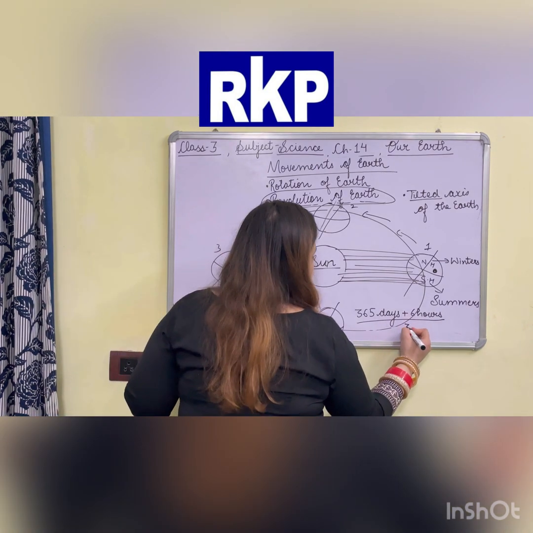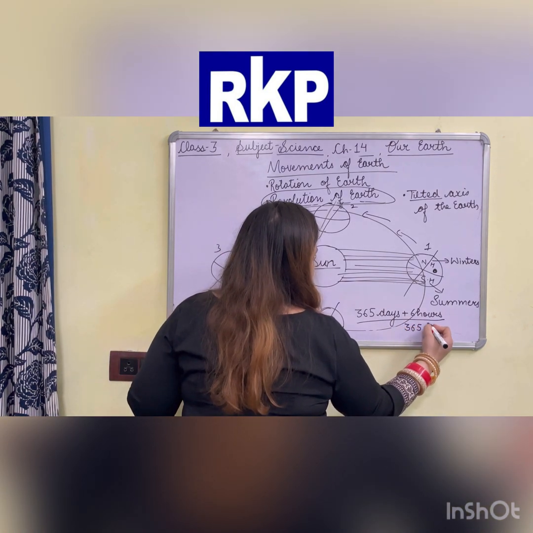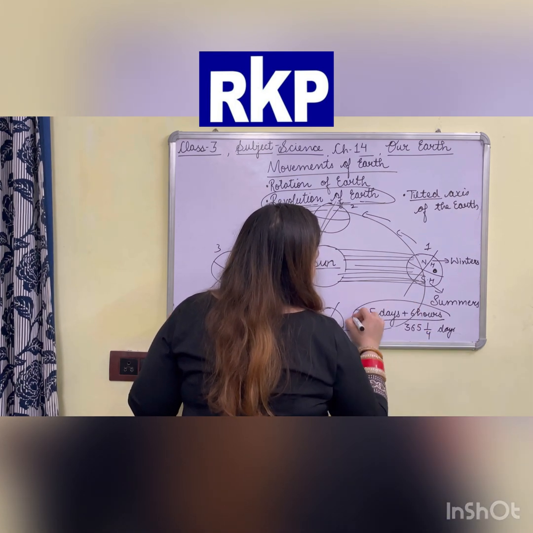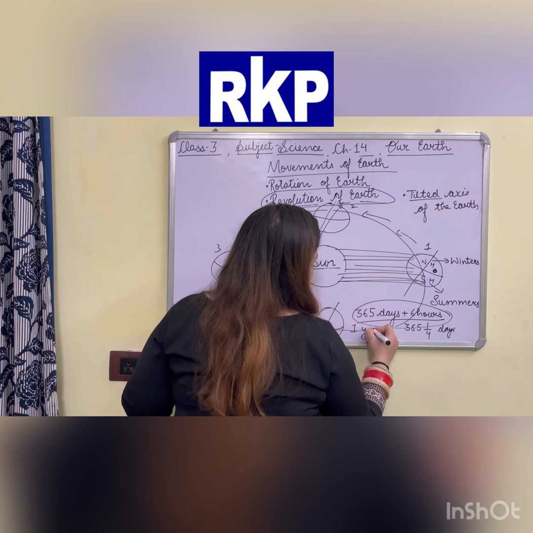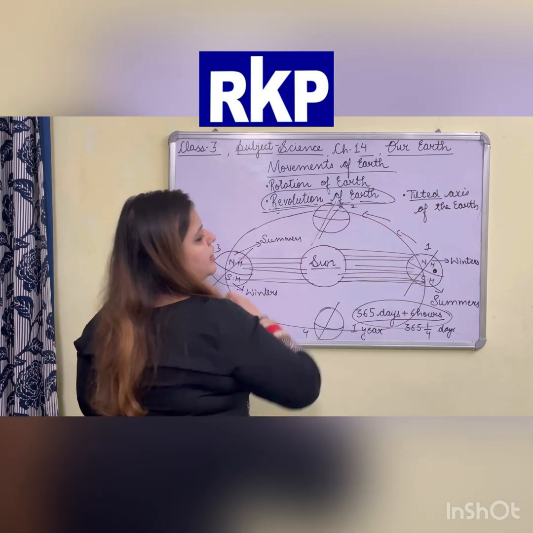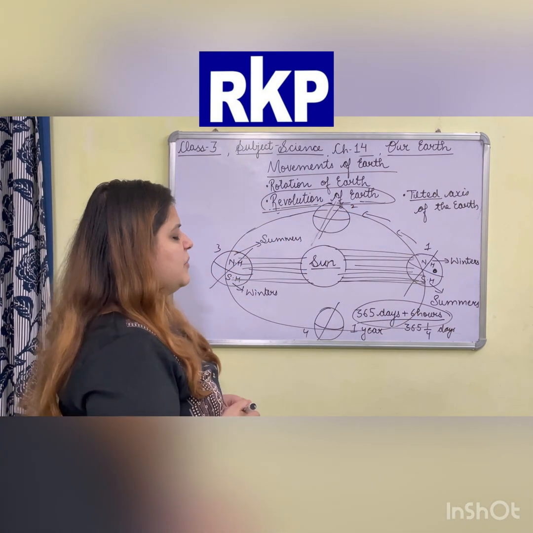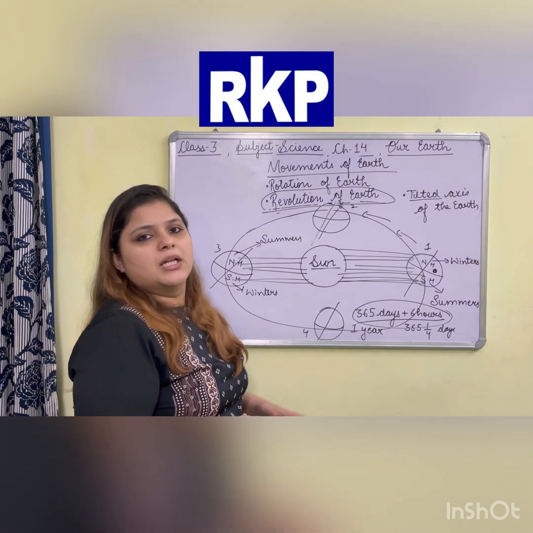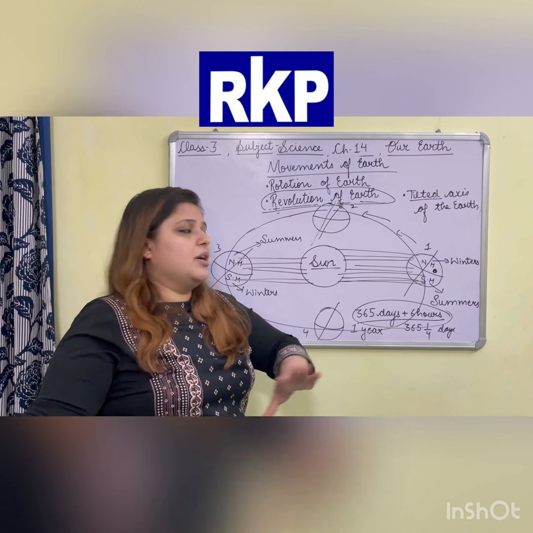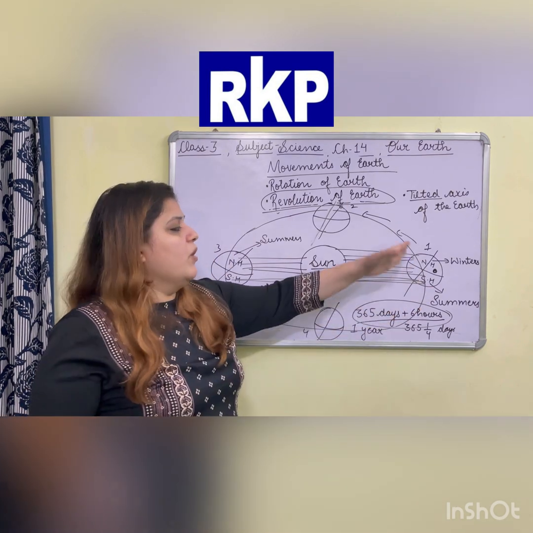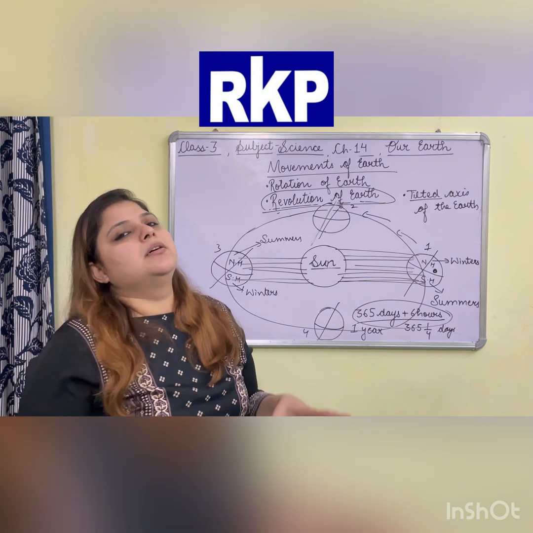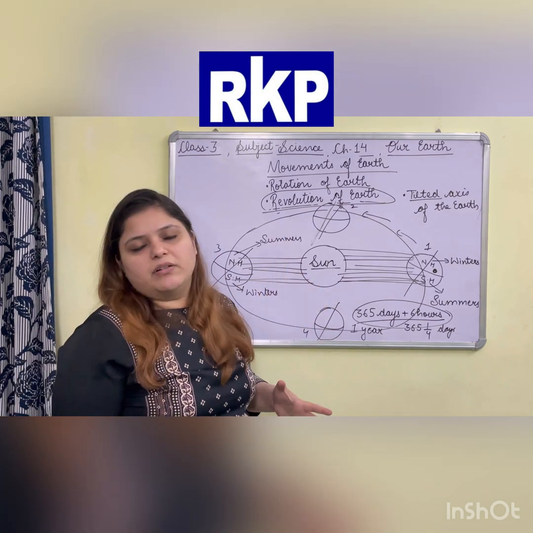So we can write it like this also, 365 and 1 by 4 days. This is nearly 1 year. That is why the same season comes after every year. If summer starts from April, then next time the summer will also start from April, because one full round is completed in 1 year by the earth. This is the revolution of the earth.